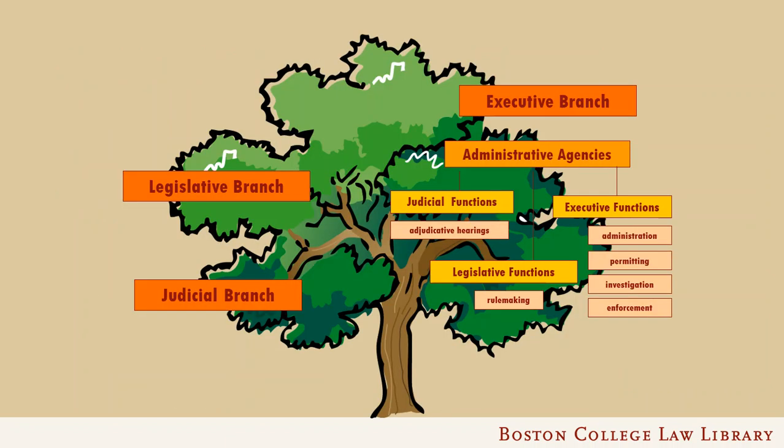Most federal agencies are part of the executive branch of government, although a few, like the Copyright Office, are actually part of the legislative branch, since it's an office of the Library of Congress. But agencies perform the functions of all three branches of government. As executives, they are often involved in the administration of various governmental programs. They can be involved in the permitting process. They can conduct investigations. They can be charged with enforcing law.